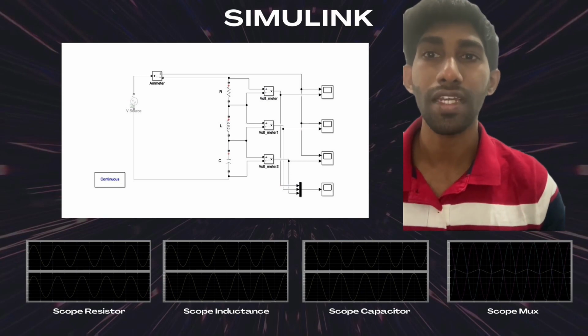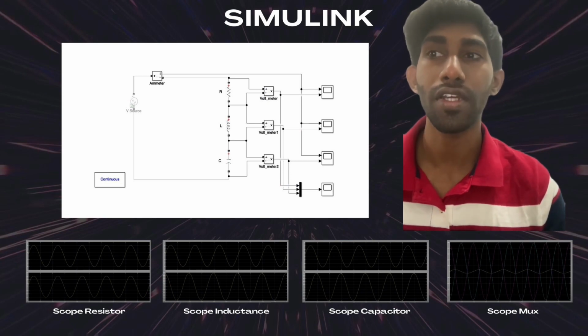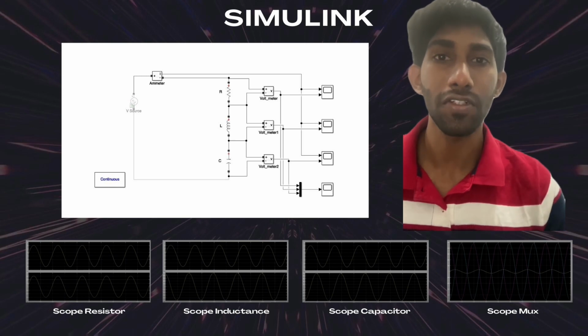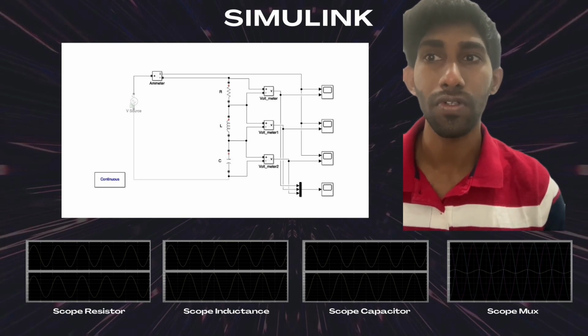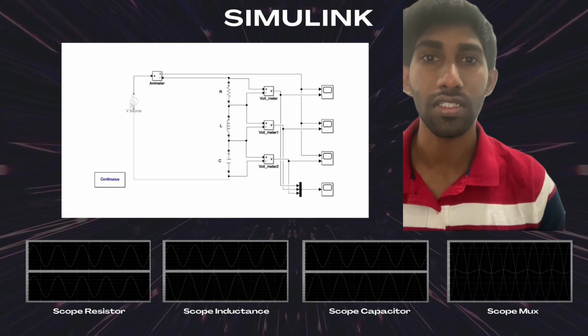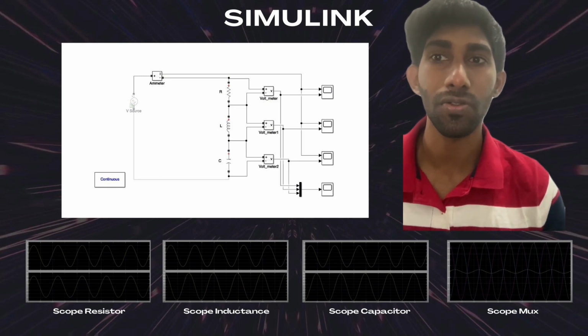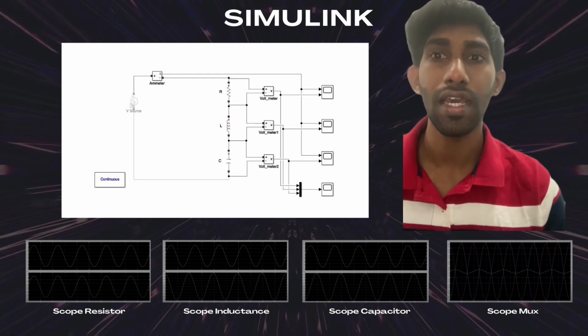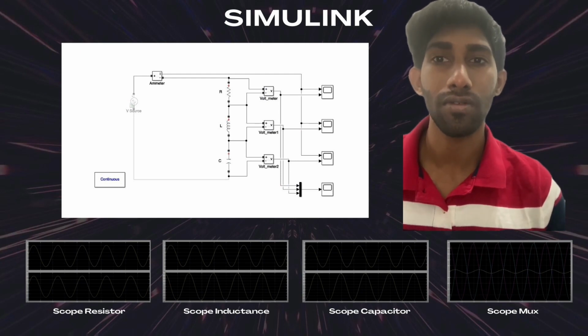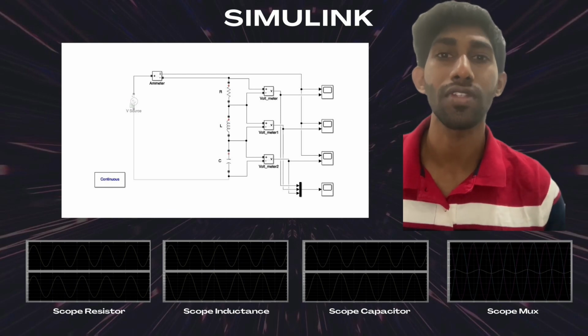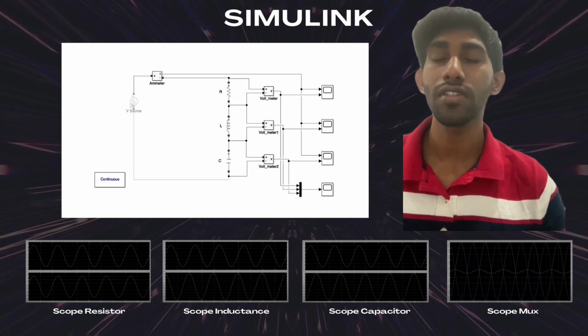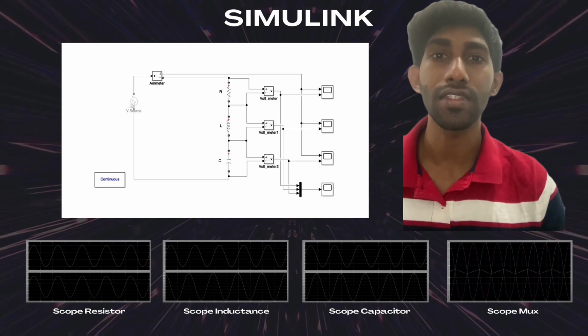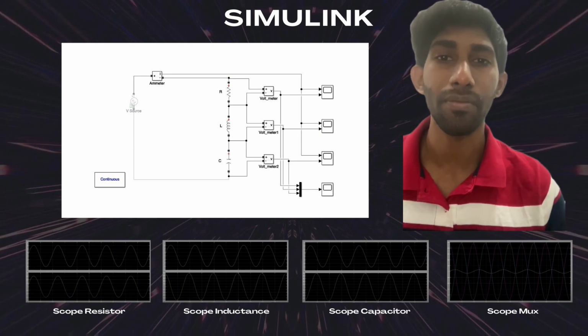The first scope, second scope, and third scope are connected to the emitter. The first scope is connected to the first voltmeter, which is connected to the resistor, and the second scope is connected to the second voltmeter, which is connected to the inductance, and finally the third scope is connected to the third voltmeter, which is connected to the capacitor. So this is the Simulink model of the RLC circuit, which is constructed using MATLAB.